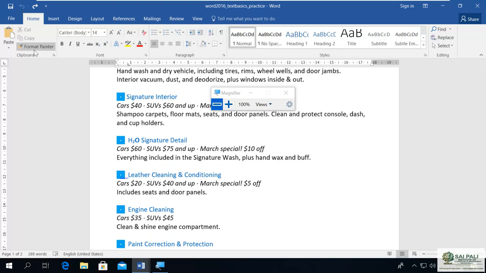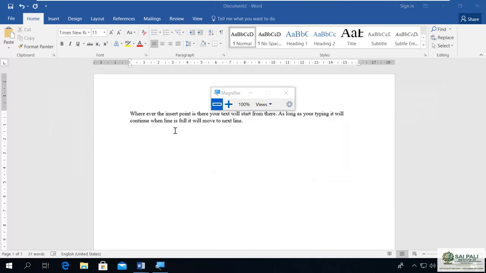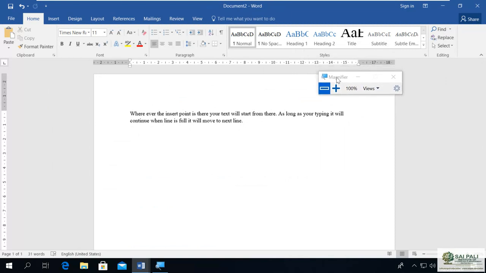Now you can go back till the last save. Remember the last saved document. If you have not saved anything, then it will remove everything. Let's say this document was blank when I opened it and I have not saved anything. So when I do undo, you can see it is removing everything. Now there is nothing.